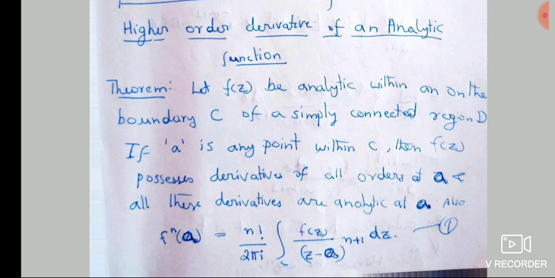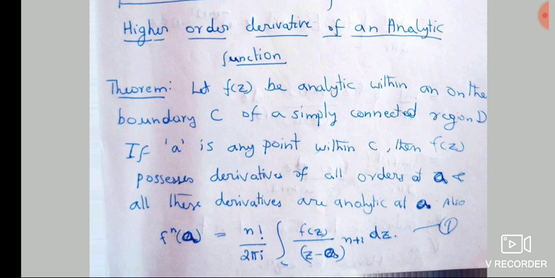If A is any point within C, then f of z possesses derivatives of all orders at A, and all these derivatives are analytic at A. Also, this is the formula we have to find: the nth derivative of f at A is equal to n factorial divided by 2 pi i, integration along the curve C, f of z divided by (z minus a) power n plus 1, dz.